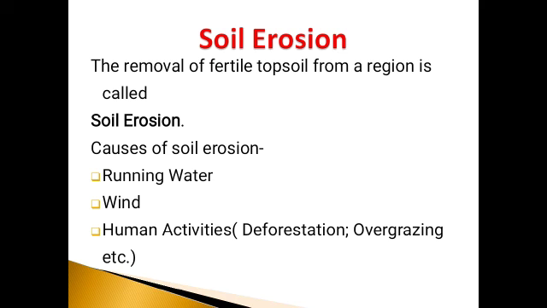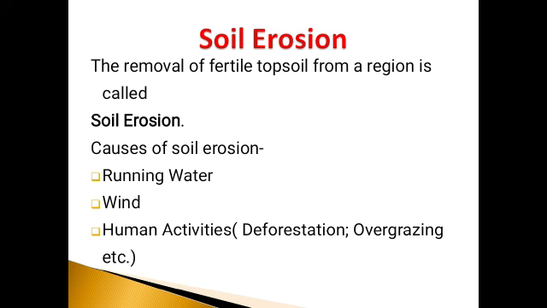This removal of fertile topsoil from any area due to any reason causes soil erosion. When the topsoil is removed, as it is the fertile layer of soil, it makes the land unfit for farming. Land loses its fertility and becomes barren.